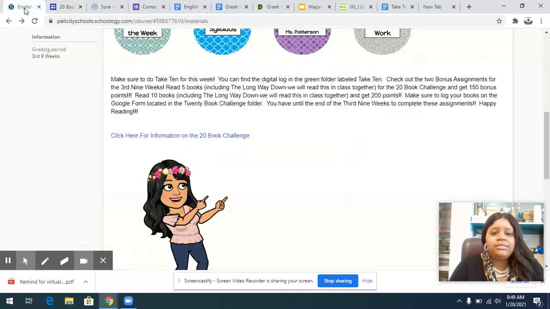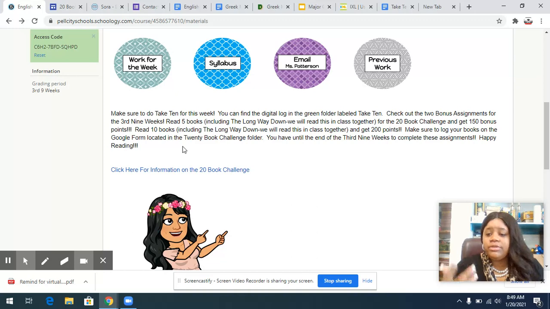All right, so with that being said, the 20 book challenge. So if you read 5 books, you get 150 bonus points this semester. If you read 10 books, you get 200 bonus points this semester. Okay, and truthfully, if you want to do the 5 book challenge, you only have to read 4 books because you're going to get to log Long Way Down. Okay, and then with the 10 book challenge, you'll get to log Outsiders, Long Way Down, as well as any other books that you read.